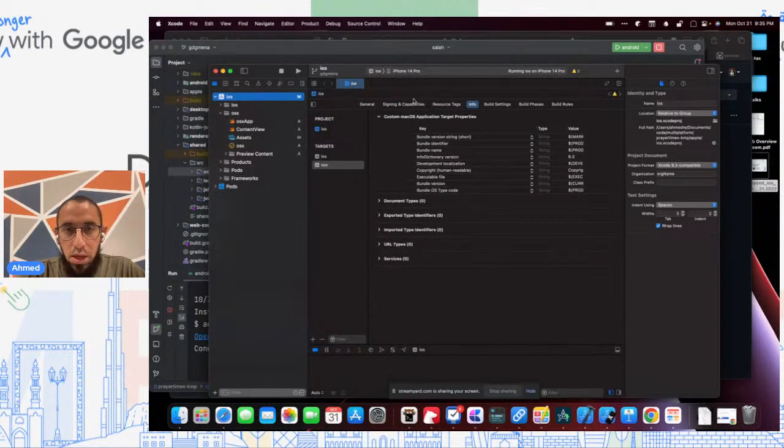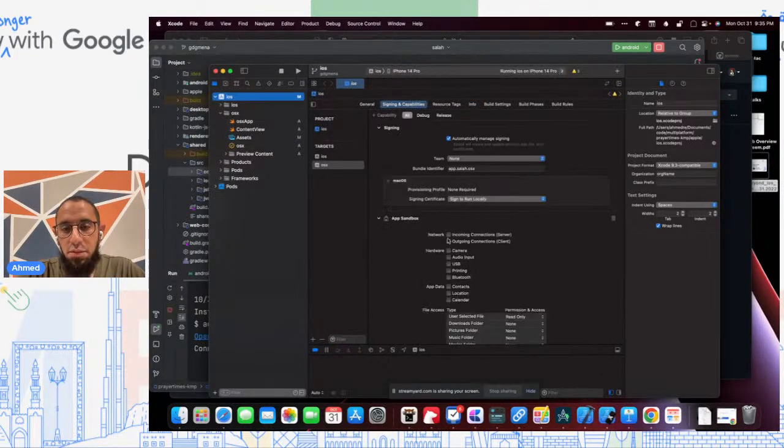I need to do a small tweak here, which is I need to give the ability for outgoing connections to the network, because otherwise Mac apps are sandboxed by default. And so I won't be able to hit the network without checking this box first, very similar to the Android permission. Okay, but there are a few things I need to be able to do before I can make this work.